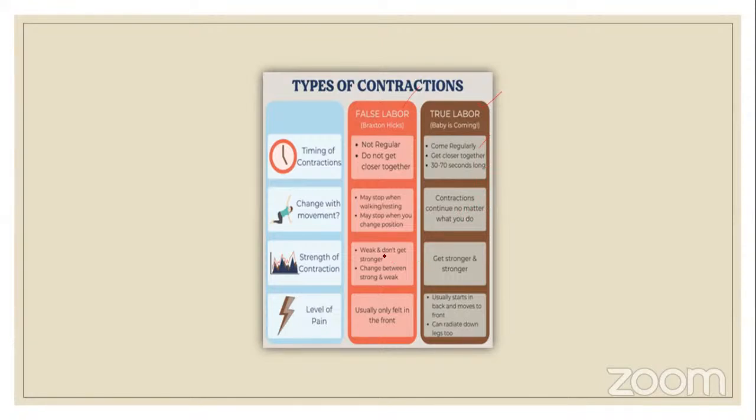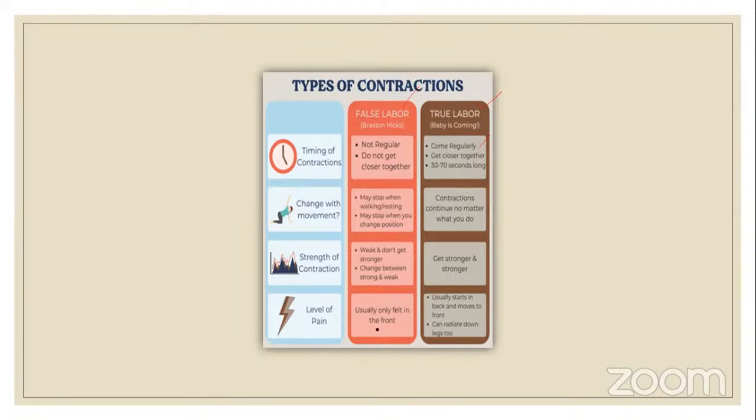Braxton Hicks contraction is weak and doesn't get stronger, and it changes between strong and weak because it is infrequent and irregular, whereas true labor contraction goes on increasing in intensity. That is how you will know that true labor contractions have started. The intensity increases to expel the fetus out.